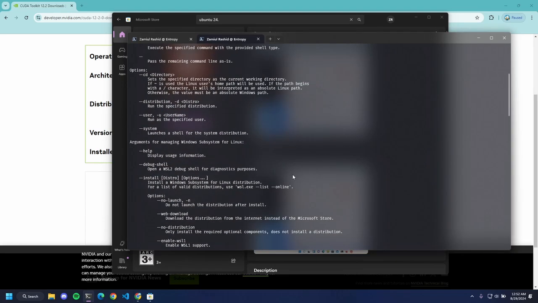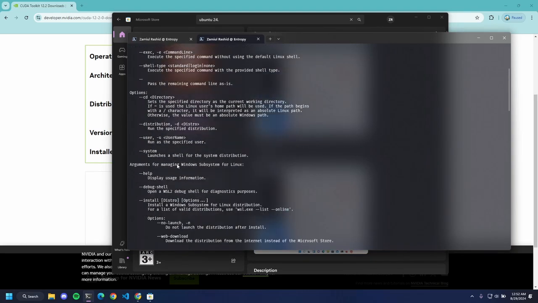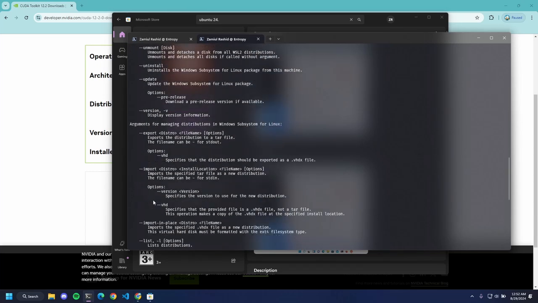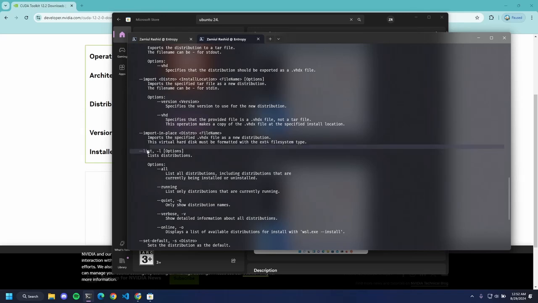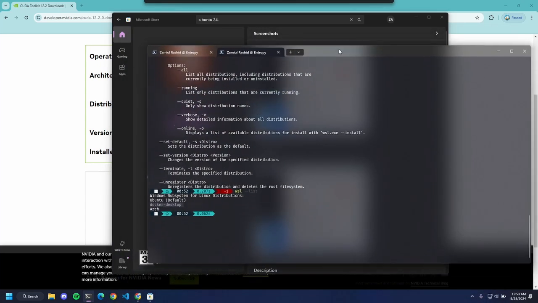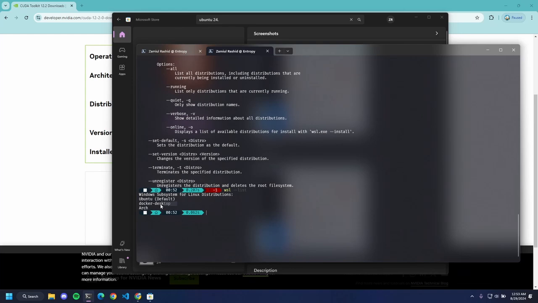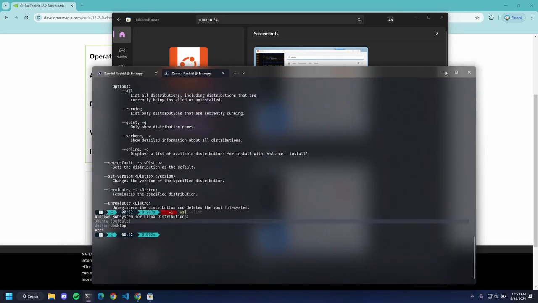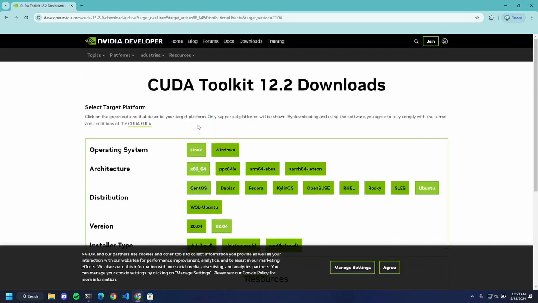We can list down the distros that we have and install versions. List, yeah, right, with 2 hyphens. So I have Ubuntu, which is my default distro. I have an Arch setup and a Docker Desktop. Docker Desktop requires WSL to run, and let's ignore Docker Desktop for now. But after we are done installing Ubuntu 24.04 LTS, it will show up here. But let's let that install and then we'll figure it out.